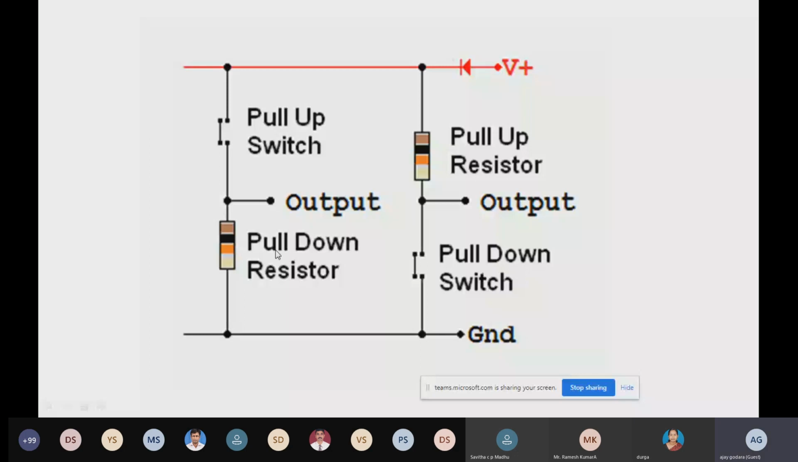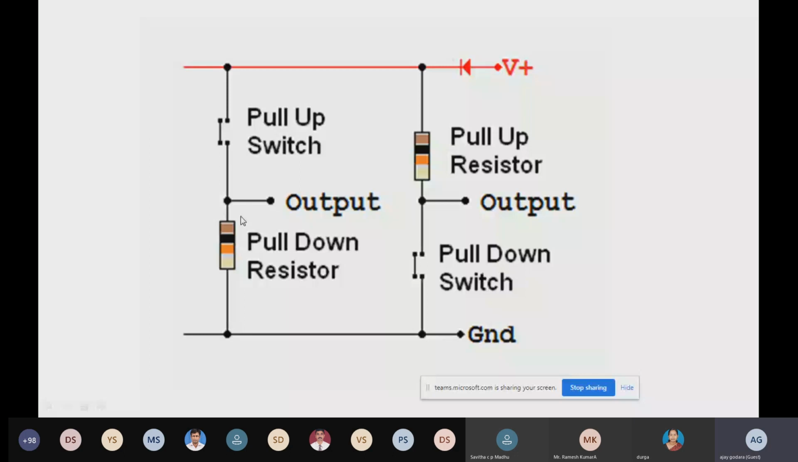5 volt we are providing. When the push button is not pressed, we are going to get output of 0 volt over here, because this one is connected with the ground. And now as we press this push button, this wire will get connected with the 5 volt, and you are going to get output of 5 volt. So that is the pull down configuration.